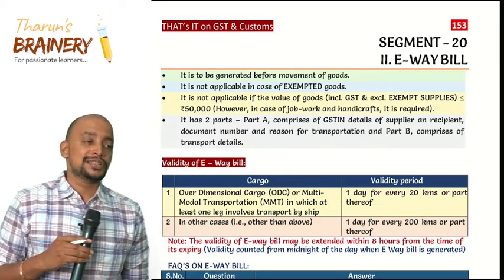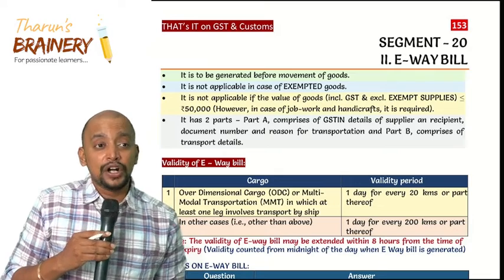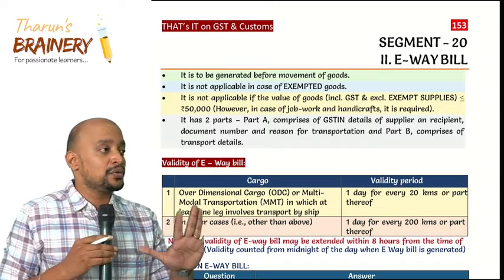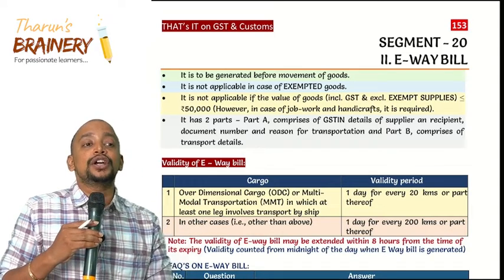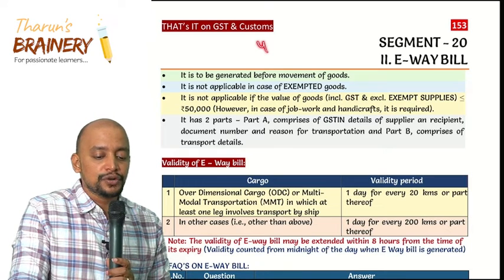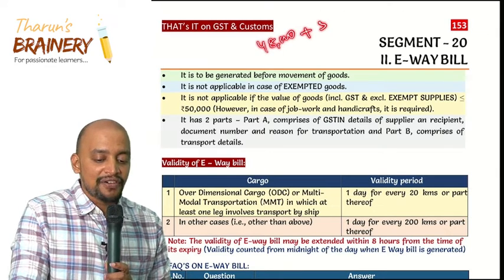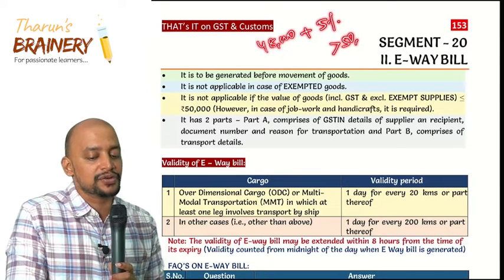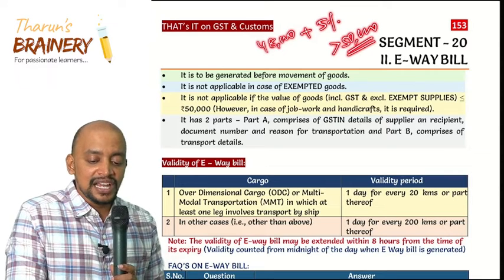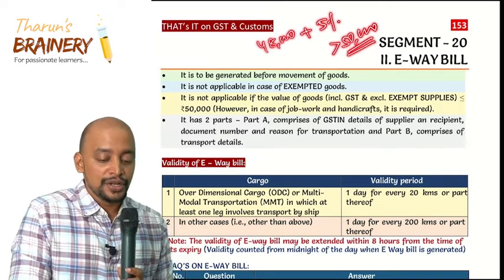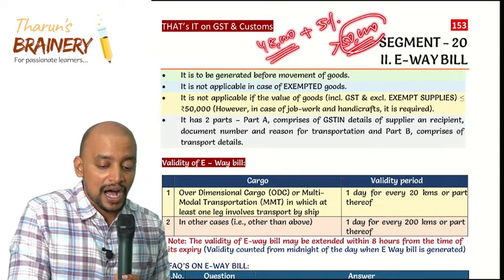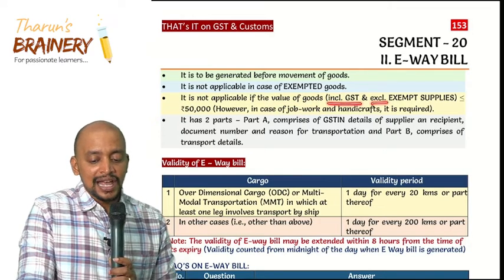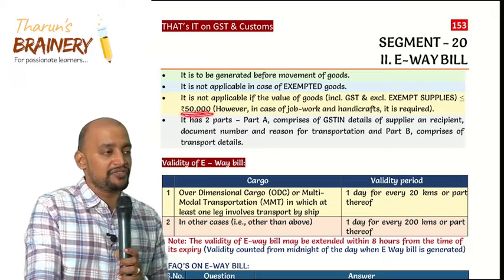Even for taxable goods, it will not be applicable if the value of goods in an invoice or a document does not exceed 50,000 rupees. While counting that 50,000 rupees limit, you need to include GST. For example, the value of the goods is 48,000 plus 5% GST. When you add 48,000 plus 5%, it goes beyond 50,000, correct or not? Now whether E-way bill is applicable or not? Applicable. So don't see 48,000, see the value after adding GST. So it is not applicable if the value of goods including GST and excluding exempted supplies does not exceed 50,000.